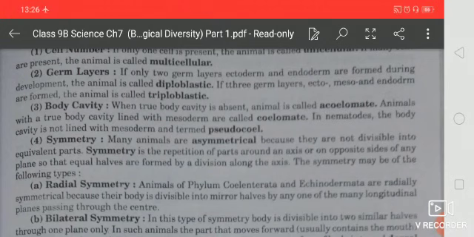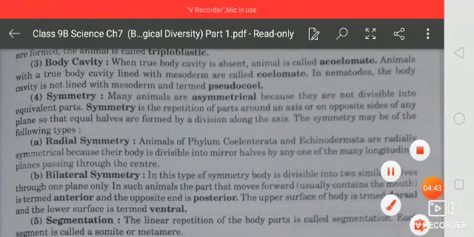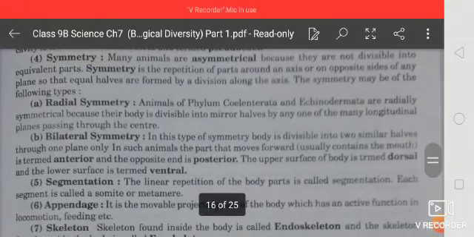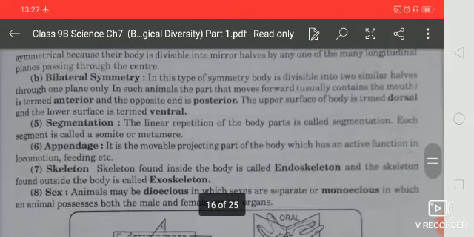Okay, now next one is symmetry. Many animals are asymmetrical and some are symmetrical. Symmetry is the repetition of parts around an axis or on opposite sides of a plane, so that equal halves are formed by the division along the axis. Radially symmetrical and bilaterally symmetrical animals are there.